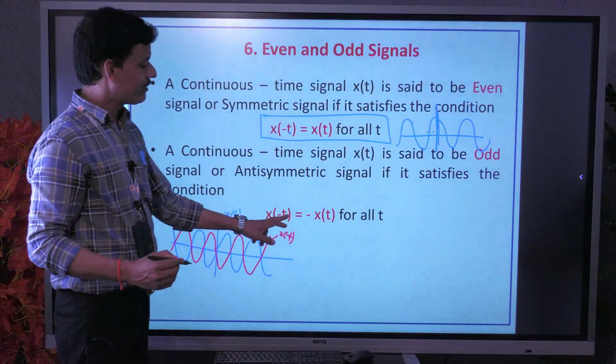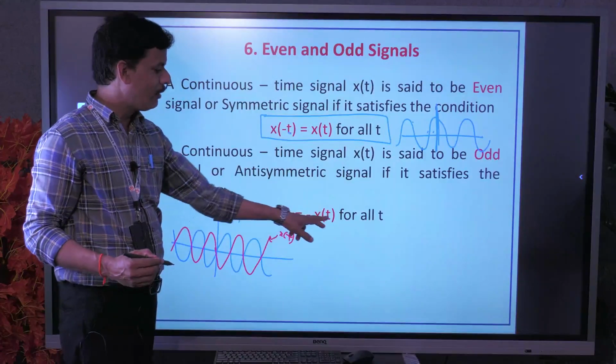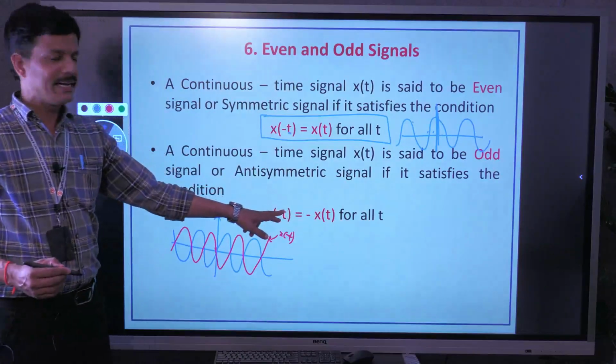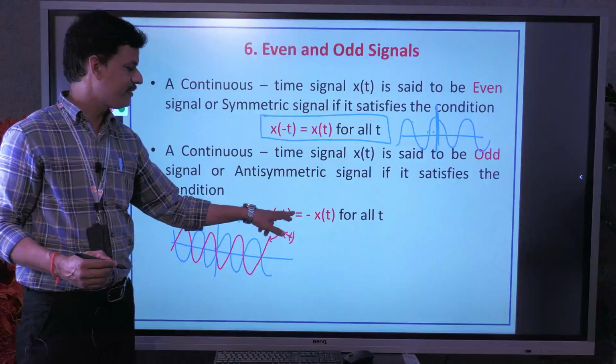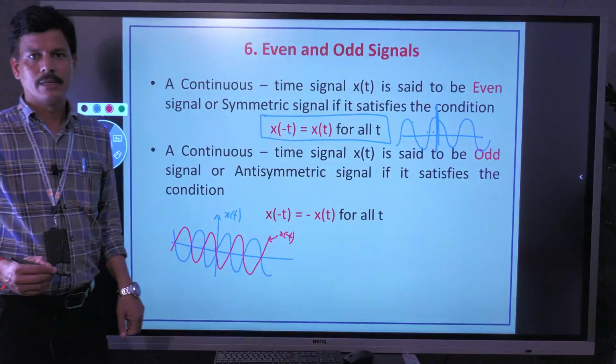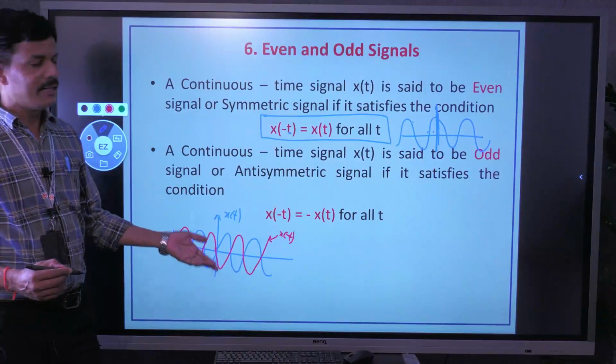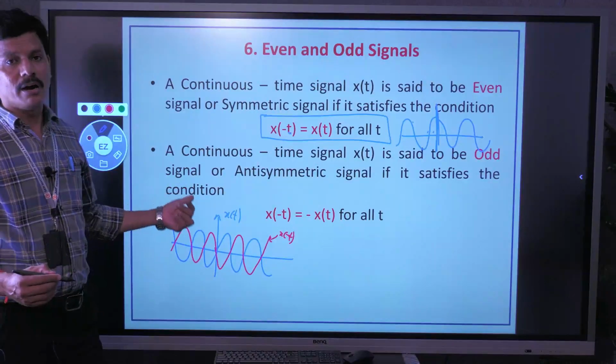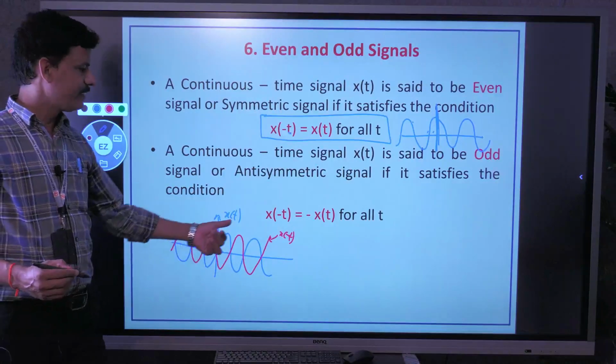So x of minus t is equal to negative of x of t. Directly, the reversed signal x of minus t is not equal to x of t, but equal to the negative of x of t, so the signal is said to be an odd signal. The best example is sine.